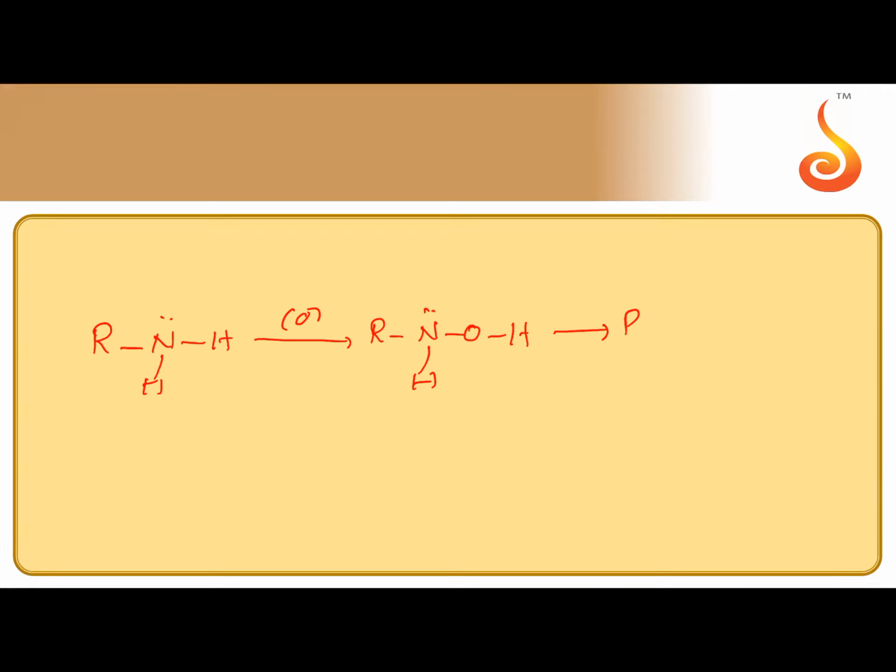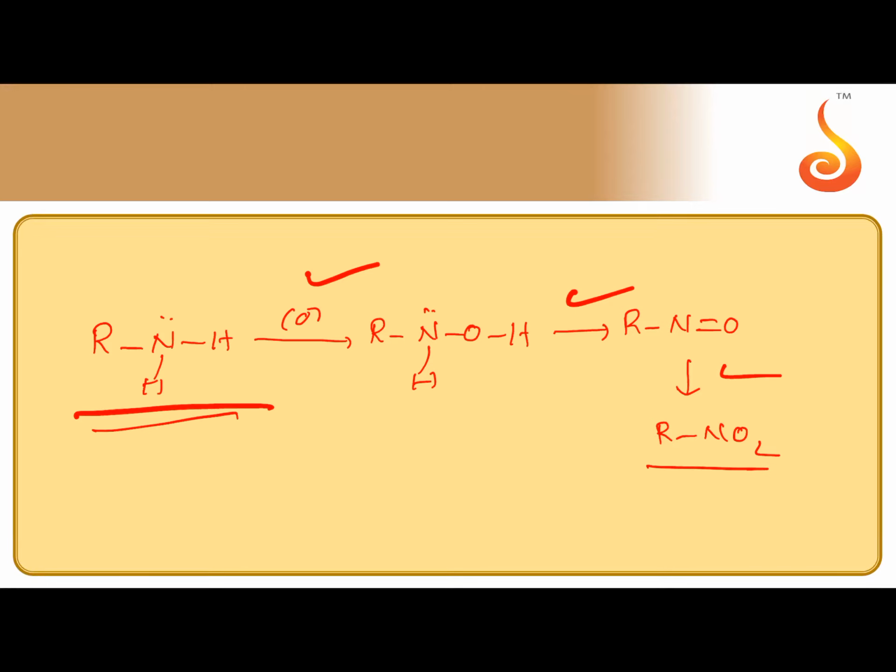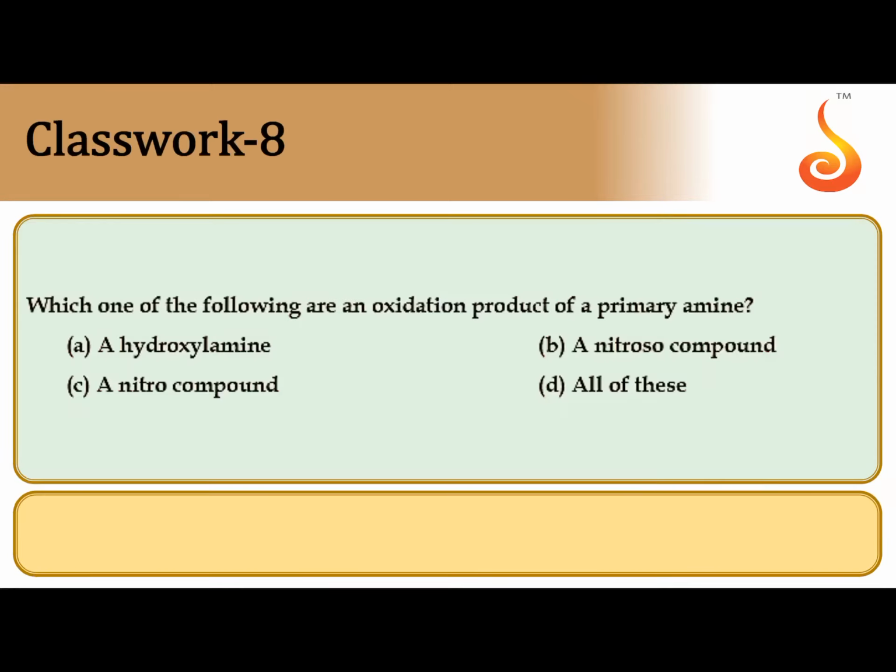Later it undergoes oxidation to give nitrosoalkane. Further it undergoes oxidation to give NO2. So in three stages, RNH2 will become RNO2.